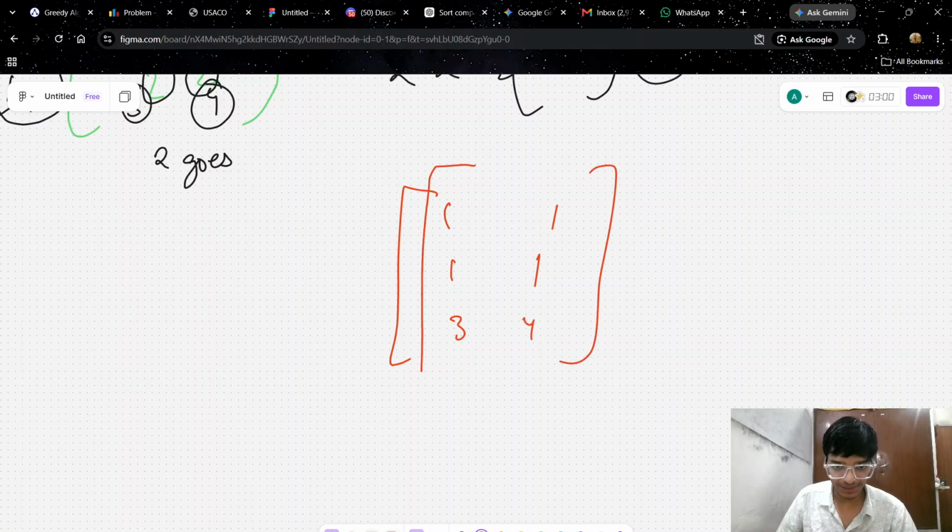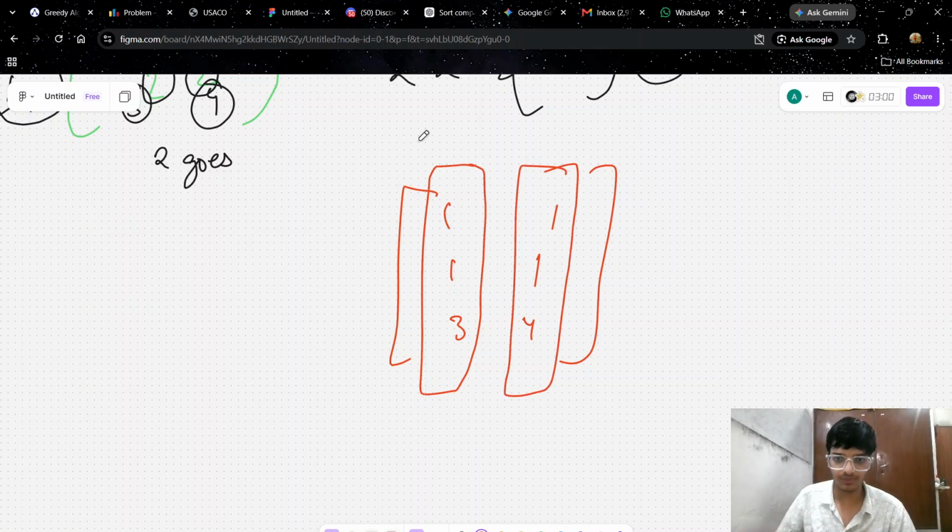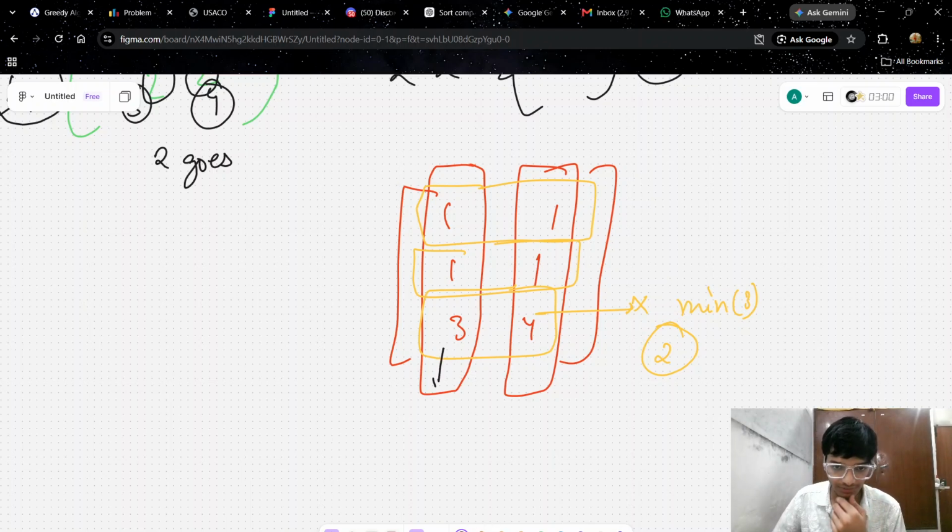For the respective girls, this works. For G1 and G2, this works. And for B1, this works. For B2, this works. But when it comes to B3, this doesn't work at all. The minimum is 3, but it should be 2. You may say, yeah, that's correct. So what we will do,